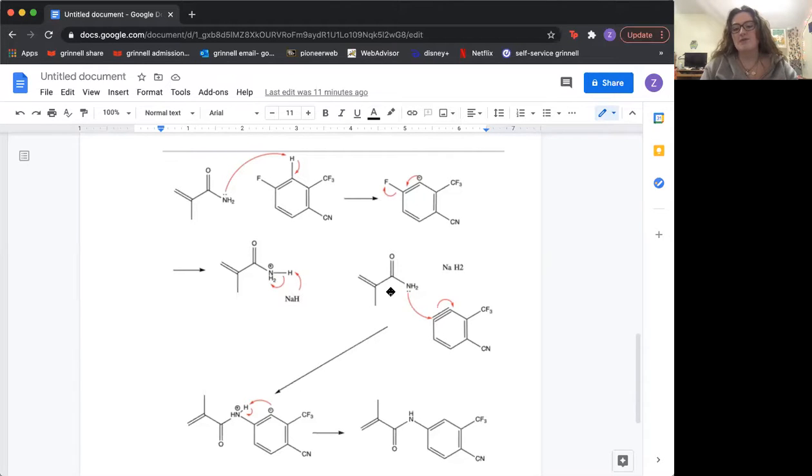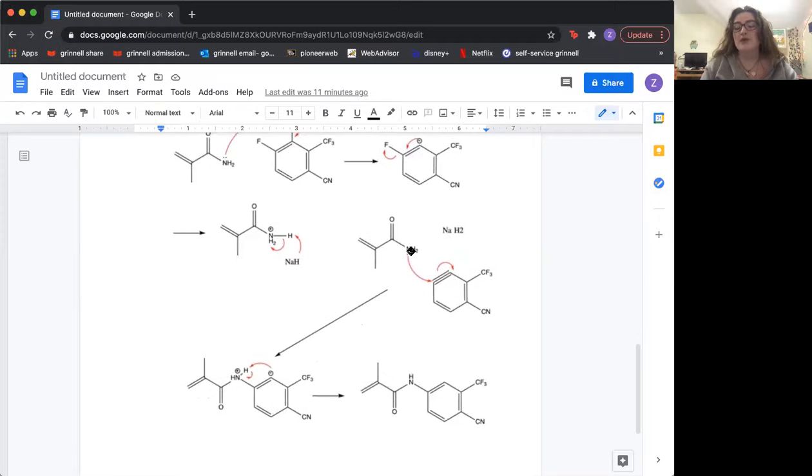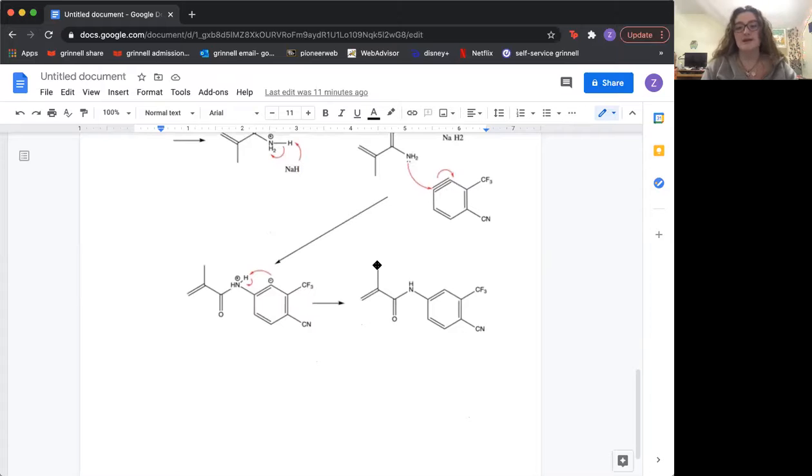So we get right here, and this has the NH2 with the lone pair again, and we have sodium and the H2 ion. And then at this point, we also have the benzyne ring. So the lone pair on the nitrogen attacks right here, which is where the fluorine was, causing this triple bond to go back to this carbon. And then next, this leaves a negative charge right here.